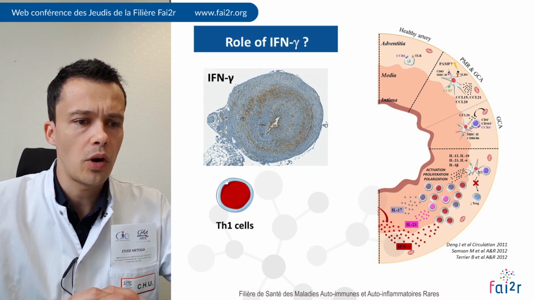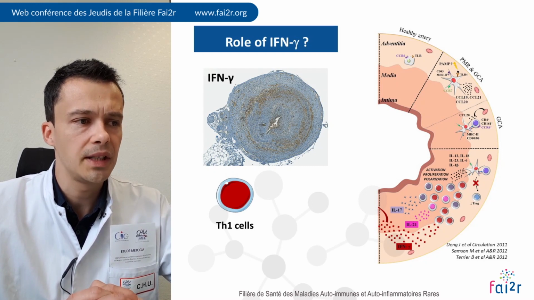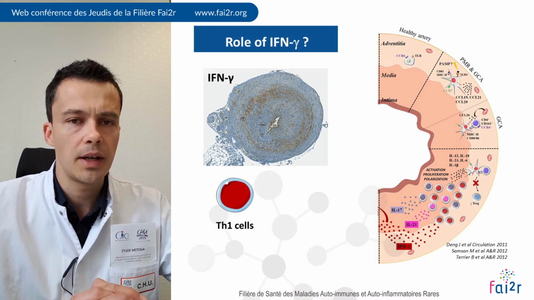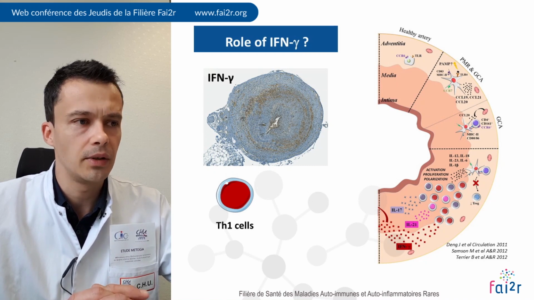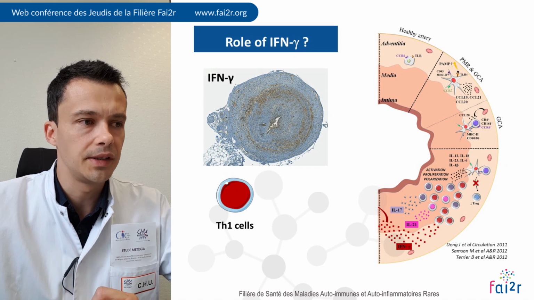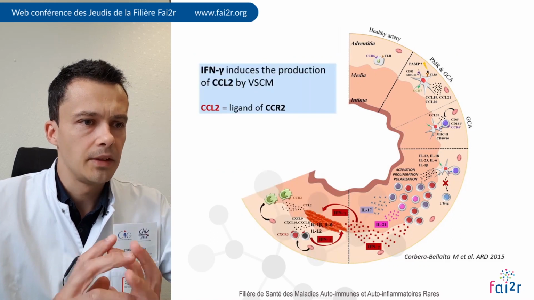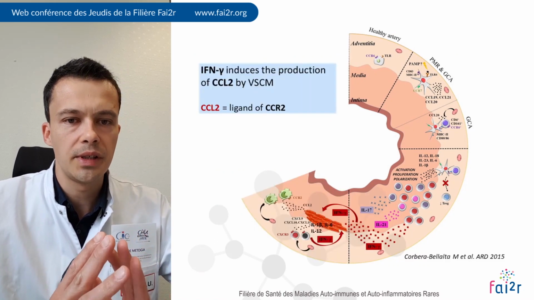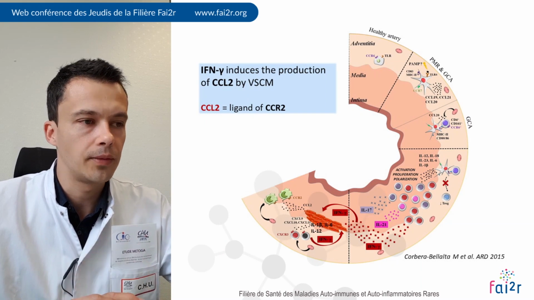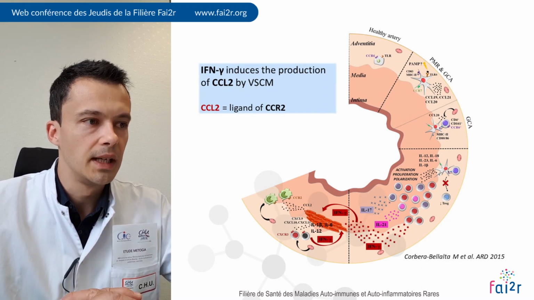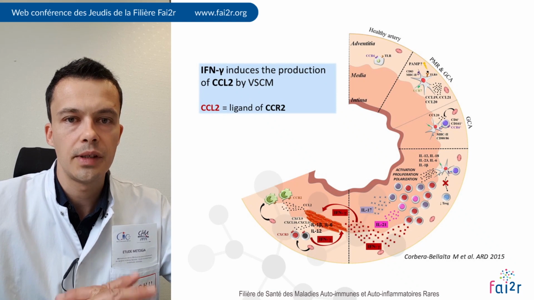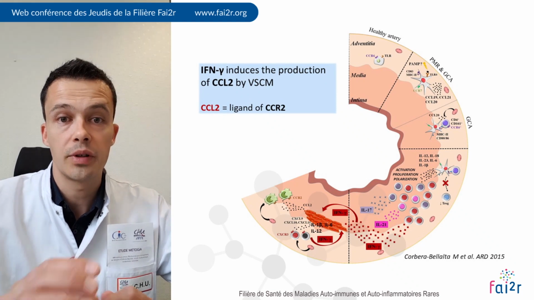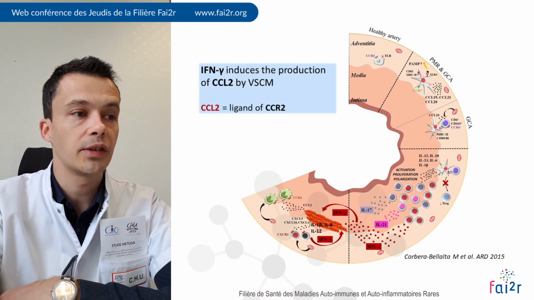And thanks to the work of the team of Maria Cid in Barcelona, we now know the effect of interferon gamma in GCA. In fact, they have demonstrated using ex vivo culture of temporal artery biopsies that interferon gamma induces the production of several chemokines by vascular smooth muscle cells.